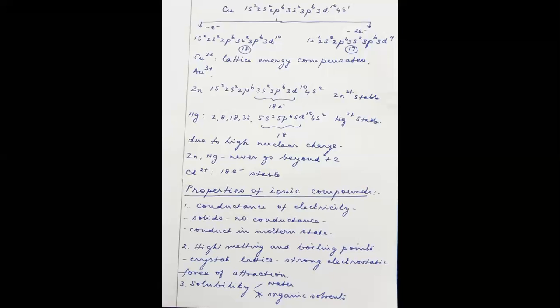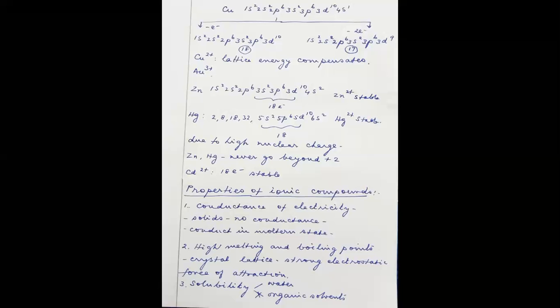If water is used as a solvent, it is called hydration. If ammonia is used as a solvent, ammonation. In general, it is called solvation. How does solvation take place? The solvent molecules break the bond between the oppositely charged ions, go in between, and solvate every ion.